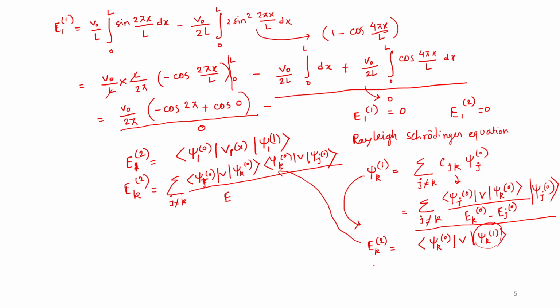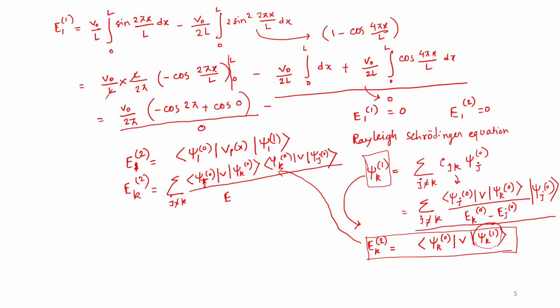We are currently finding out the second order correction to the energy. For that, this is the formula, right? Psi k 0, perturbation, psi k to the power 1. That is the common formula we have used in the n minus 1 thing. And from the Rayleigh-Schrodinger equation, we have already found psi k 1, the correction to the first order wave function. So there is a correction to the energy as well as to the wave function.